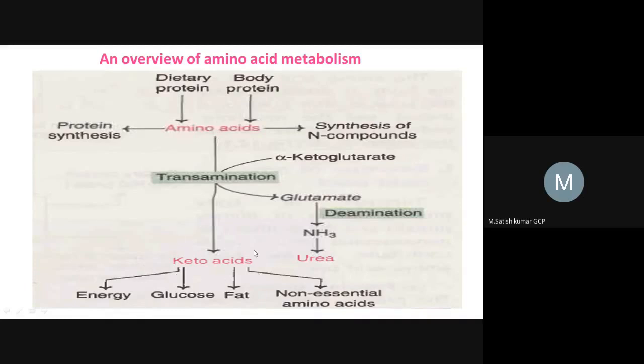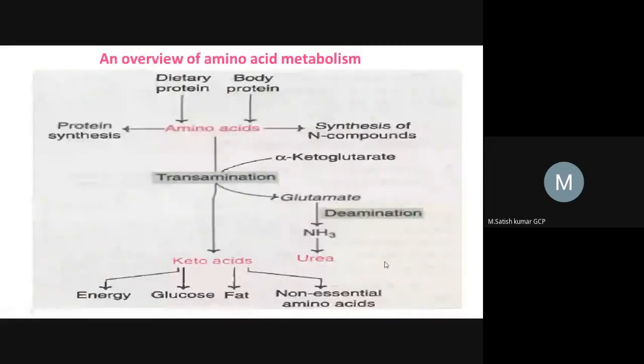But how can we form these keto acids? From the amino acids by transamination reaction, which occurs in cytosol, and deamination reaction, which occurs in mitochondria. By this deamination reaction, ammonia will be formed, and this ammonia is finally converted into urea, and it gets excreted.